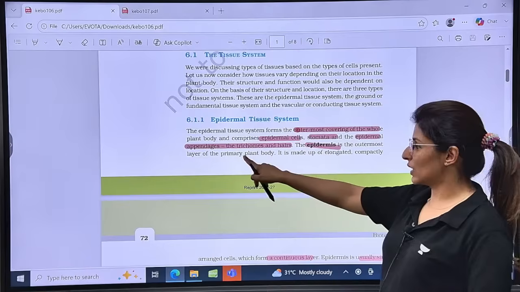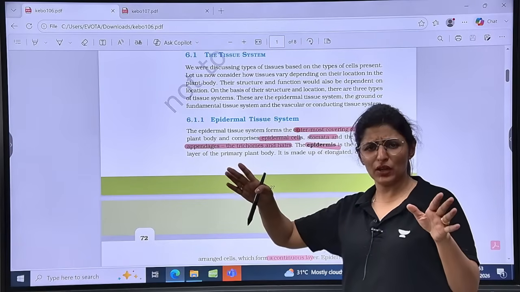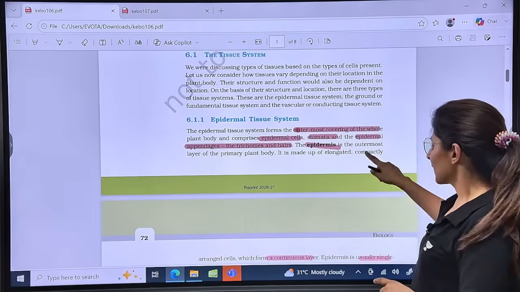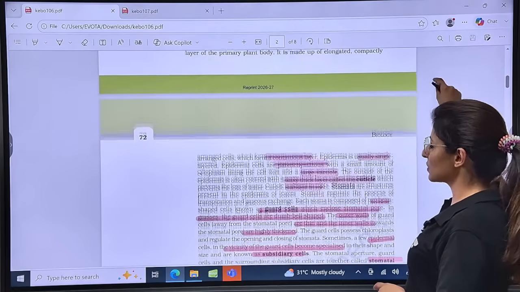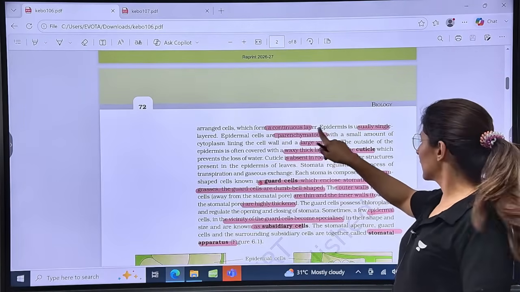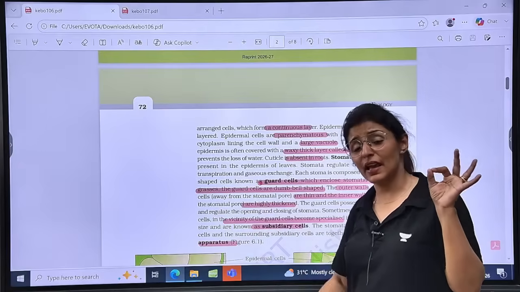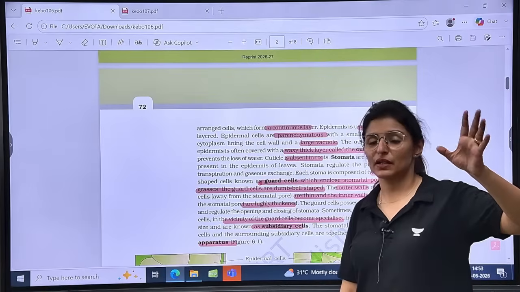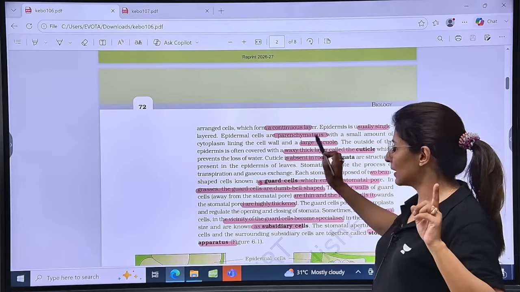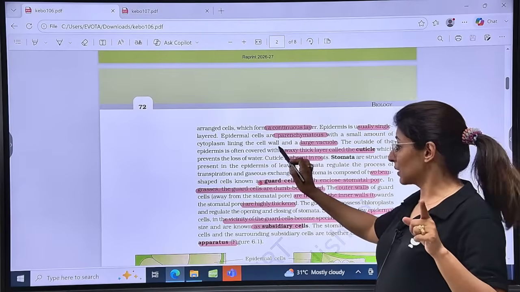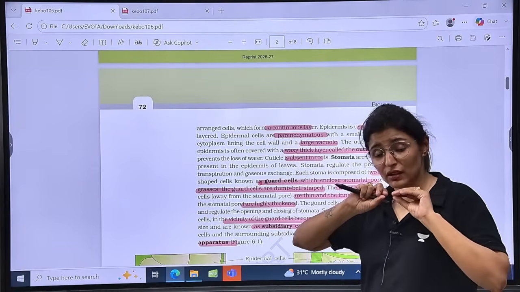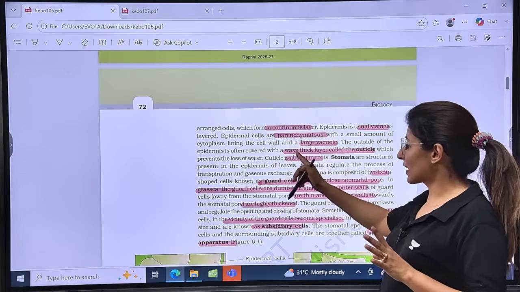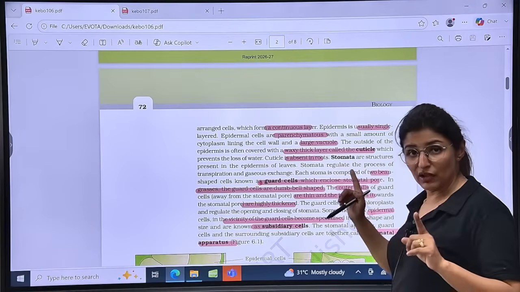Epidermis, the outermost layer of any primary body part, be it stem, root or leaf, will be known as epidermis, right? It is made up of elongated, compactly arranged cells, forms a continuous layer, usually single layered except in the case of xerophytes, where multi-layered epidermis is a xerophytic adaptation. But usually it is single layered. What kind of cells are present? Parenchymatous. They are continuously present without any intercellular spaces. It has a large vacuole and a waxy thick layer called cuticle, which prevents the loss of water.